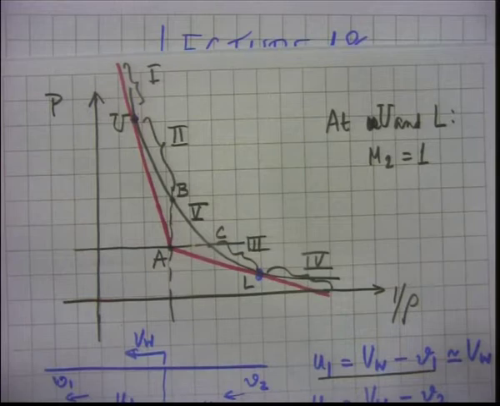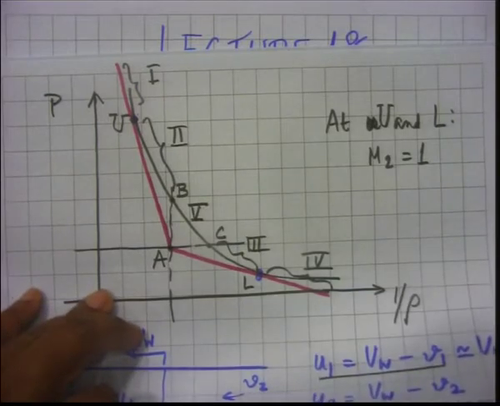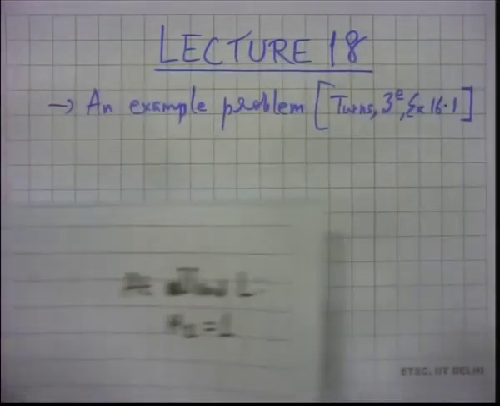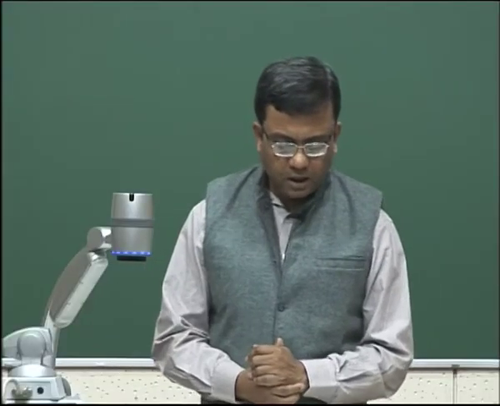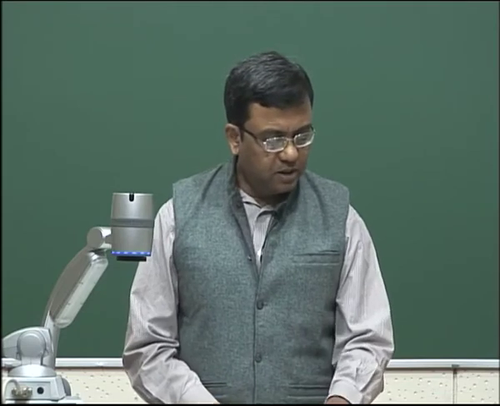Now we have done some analysis, but since it has been an involved analysis, I think we should do an example quickly. We should look at an example problem from Stephen Turns's book briefly to see whether we are now in a position to put some of these concepts together. This is from Turns's book, 3rd edition, example 16.1. If you have the book, it is fine, but it does not really matter. I will just read out the problem.